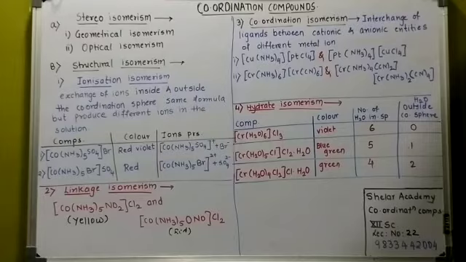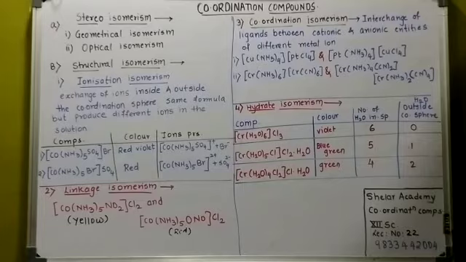Which ion exchange has happened? Bromide and sulfate ions, inside and outside the coordination sphere. This first complex will give a precipitate of AgBr on treatment with AgNO3 because it contains Br minus, while the second compound will give a precipitate of BaSO4 when it is treated with barium chloride because it contains the sulfate ions.